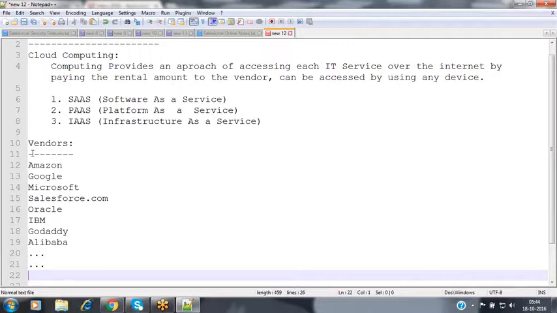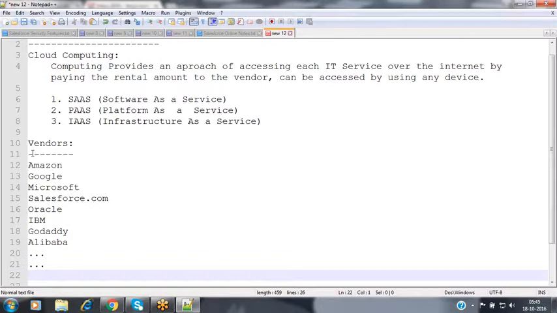So for that we need to buy a SIM card which costs some 5 rupees. This 50,000 rupees mobile is useless without a 5 rupees SIM card to access the mobile network. We need that mobile network for each and every mobile. Without that, we cannot have any conversation, send any messages, make any call, or receive any calls. In order to get that mobile network, we have so many vendors out there, like AT&T, Uninor, Telenor, BSNL, Reliance, Vodafone. So many vendors are there from which we can take the service.